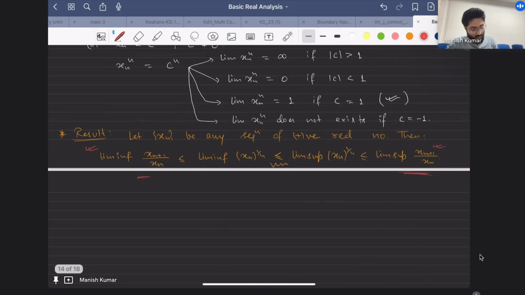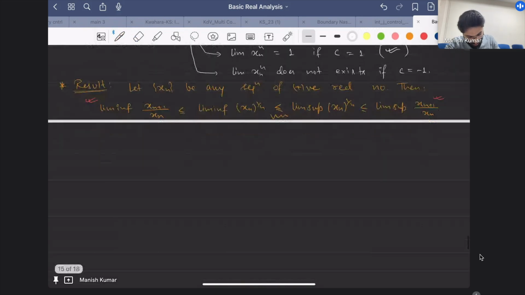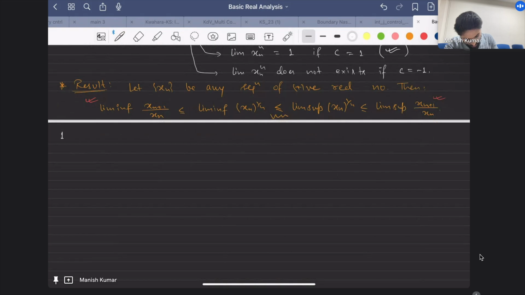This is the general statement. Now based on this, let us see a few problems. This is the second problem. Find the limit for the following sequences.